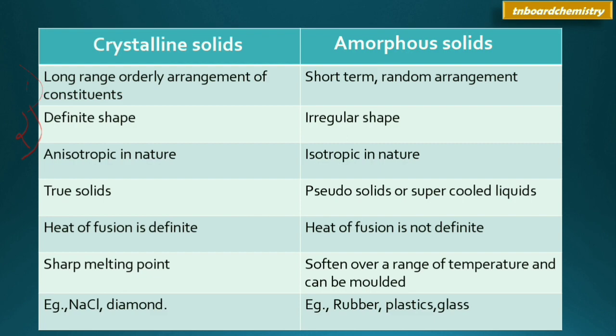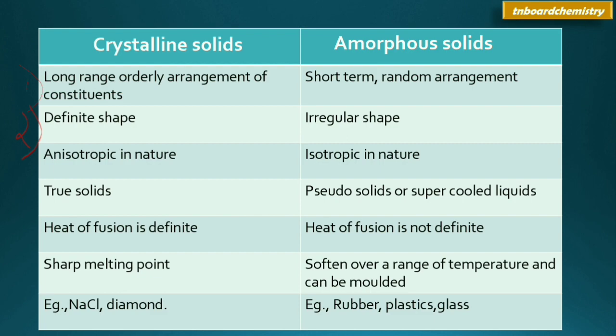Fourth point is crystalline solids are true solids and amorphous solids are pseudo-solids or supercooled liquids. What are pseudo-solids? They are not true solids. They have only some of the characteristics of solids. Then supercooled liquids: amorphous solids are generally called supercooled liquids because the molecules in the material continue to move very slowly and it does not form a crystalline structure.